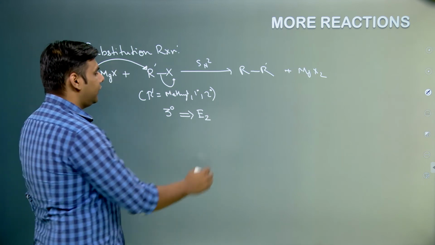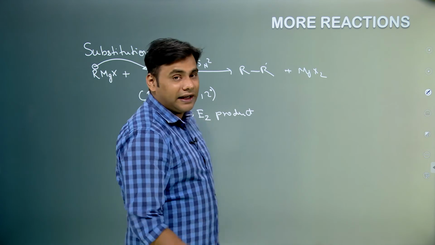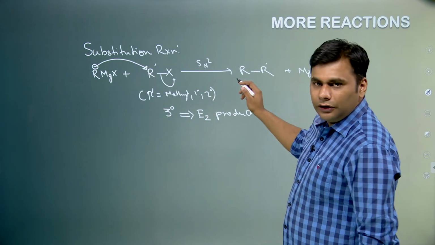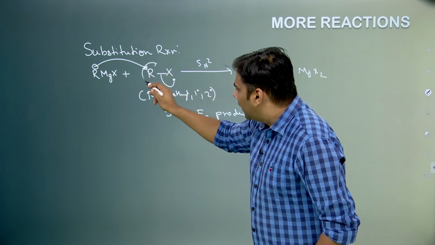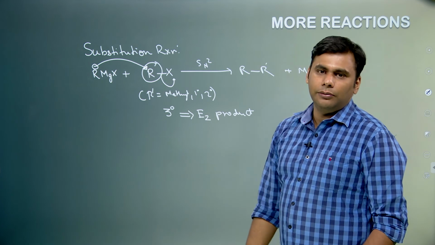So, this will always give E2 product, that is elimination product. So, whenever you are reacting alkyl halide with a Grignard reagent, it is an example of an SN2 reaction, but if the R group of the alkyl halide is 3 degree, then you have to carry out an elimination reaction.